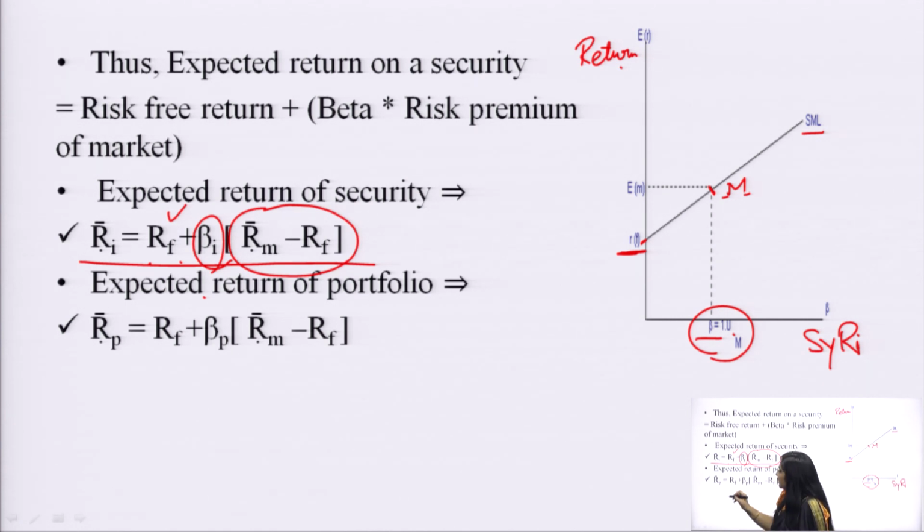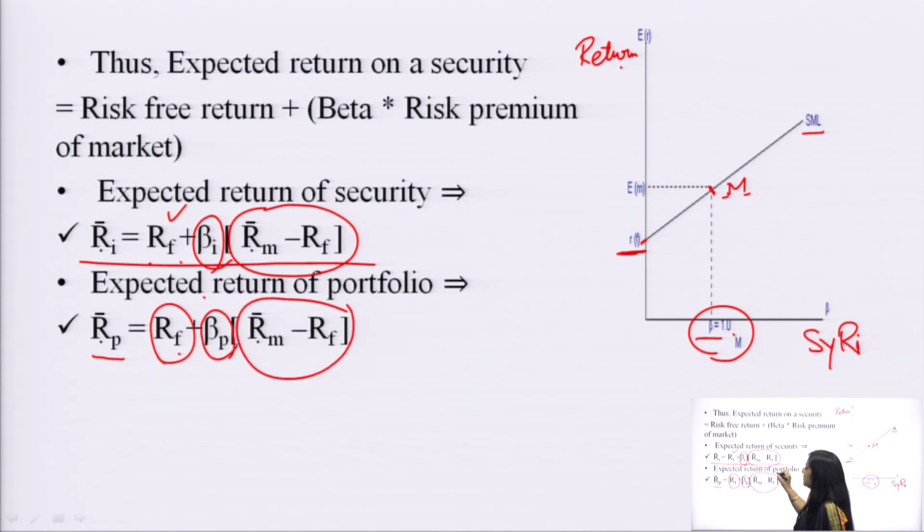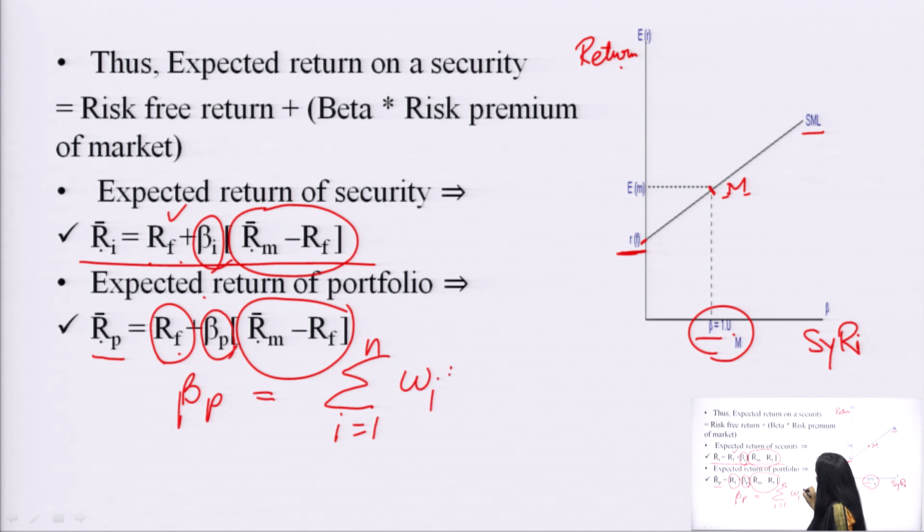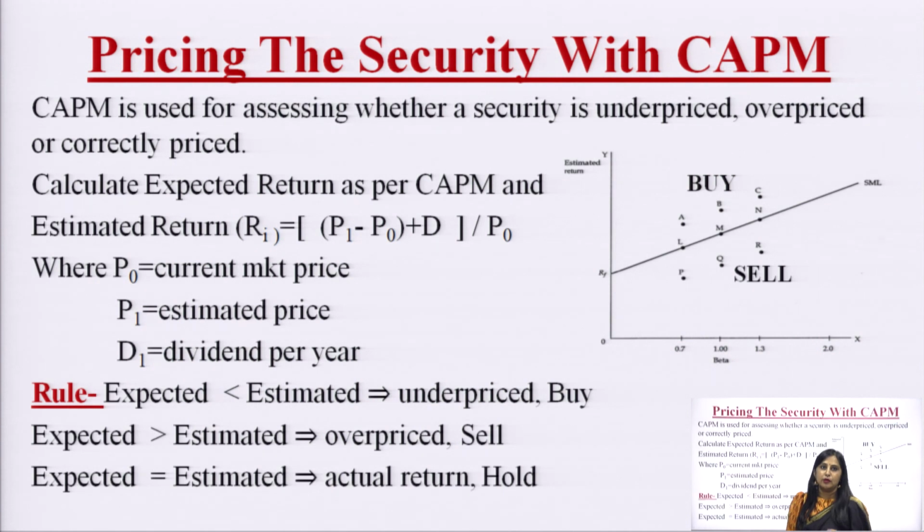If we want to calculate for a portfolio, the return of the portfolio would be equal to the reward for waiting plus the amount of risk in the portfolio times the price of risk. To calculate the amount of risk in the portfolio, beta p is equal to the summation of omega i into beta i, where i goes from 1 to n, and beta i is the systematic risk of every individual security which we have combined in this market portfolio.